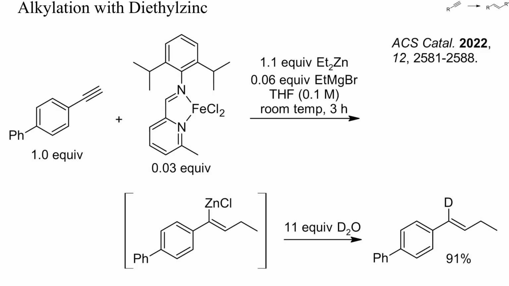Here, instead of an enolate, diethyl zinc was added to a terminal alkyne. An iron complex and 6% of ethyl magnesium bromide catalyzed the addition. No deprotonation of the alkyne occurred, and after deuteration, a high yield of trans-alkene resulted.